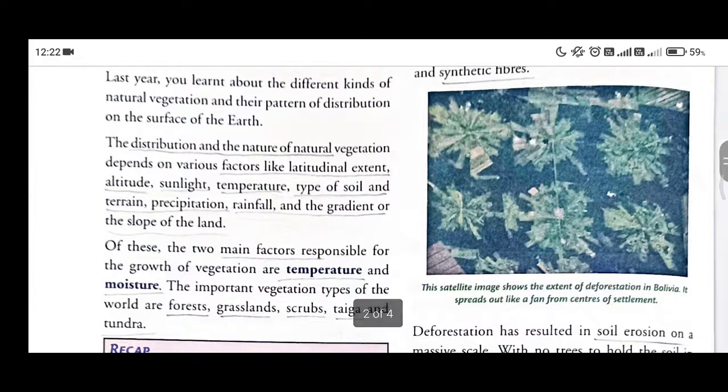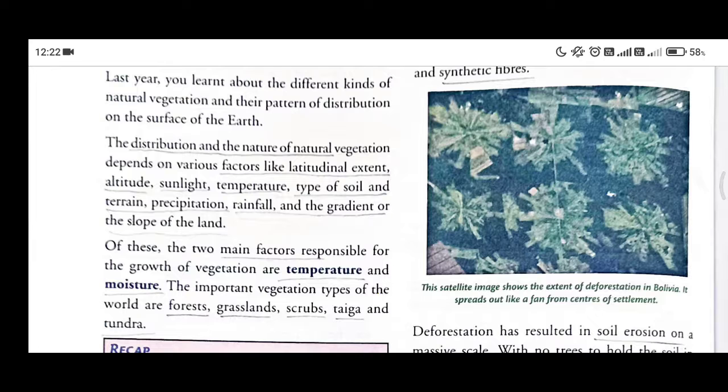Precipitation and rainfall both are same, but precipitation is a broader term than rainfall. Rainfall is a type of precipitation. Precipitation also includes the snowfall and other types like fogs, snow. All these are included. That is hailstorm, sleet. All these are included in precipitation. But rainfall is also included in precipitation.